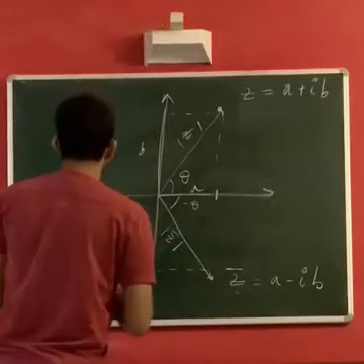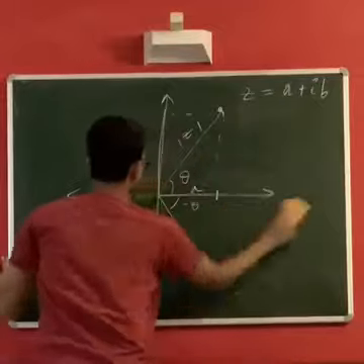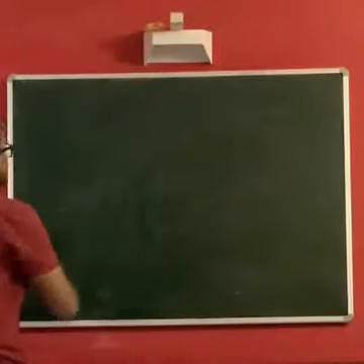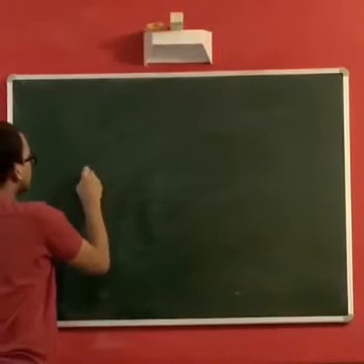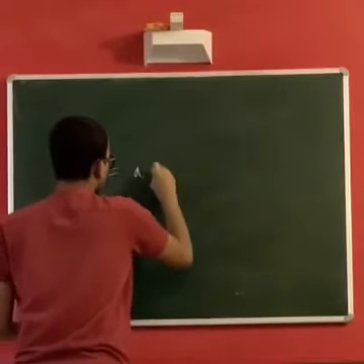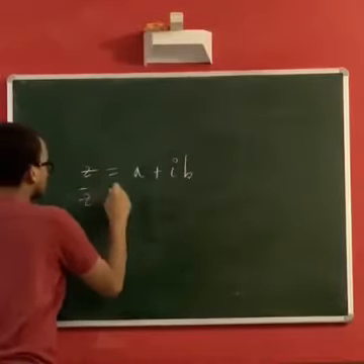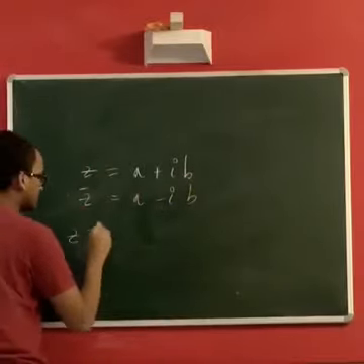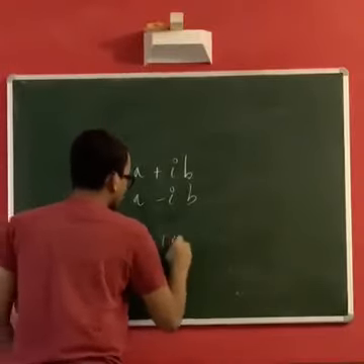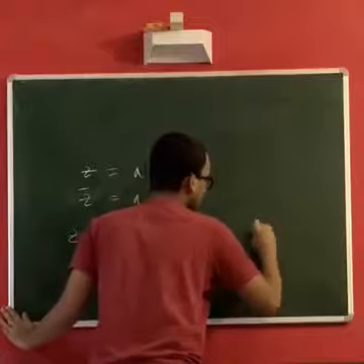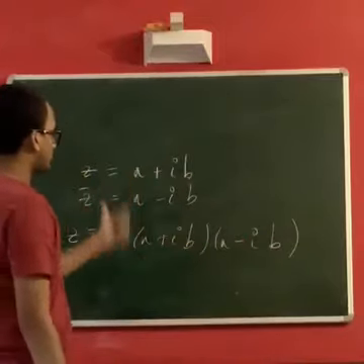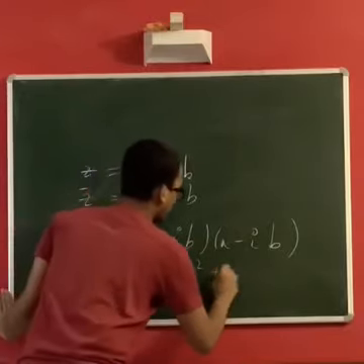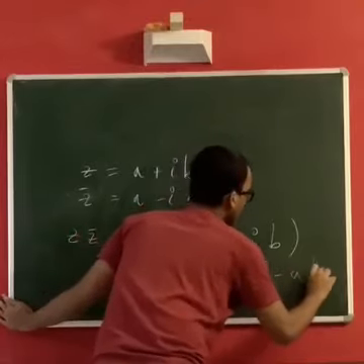Now we will try to show an interesting result which you will use many times while solving problems. So if we have a complex number z, a plus ib, then we know its conjugate z bar is a minus ib. If we multiply z and z bar, we get a plus ib times a minus ib. Again, using the distributive rule, we get a square plus b square plus abi minus abi.